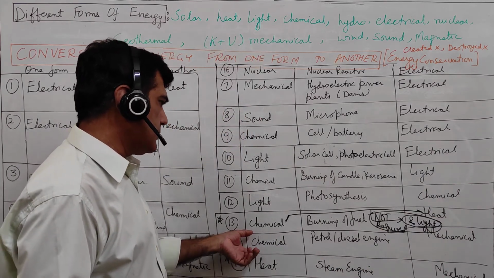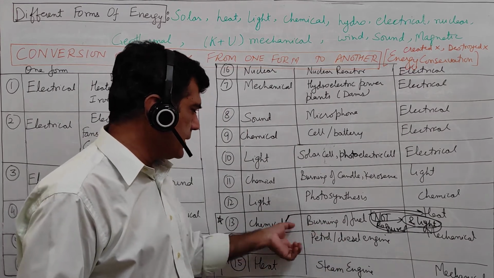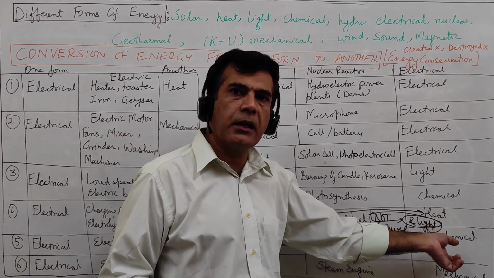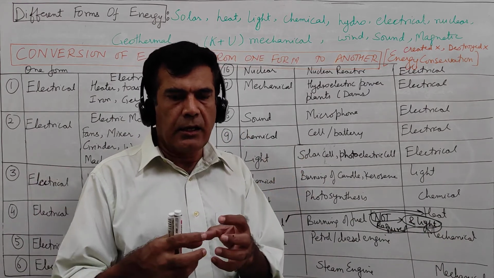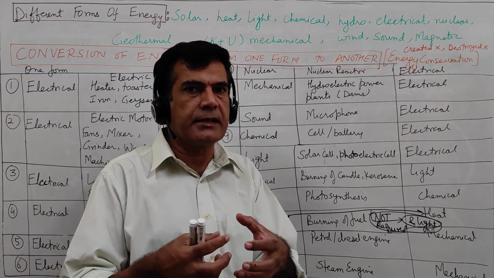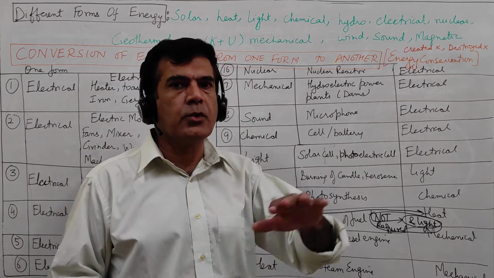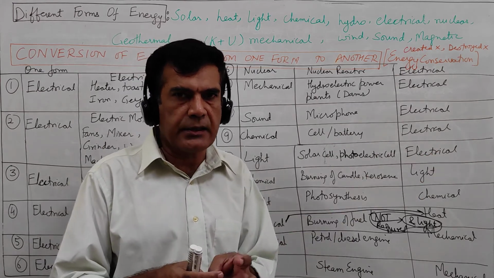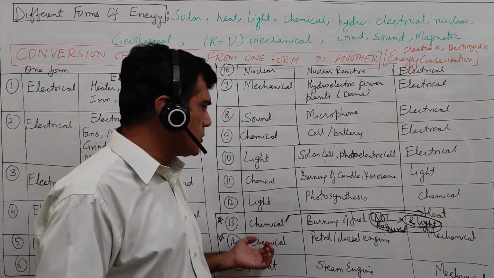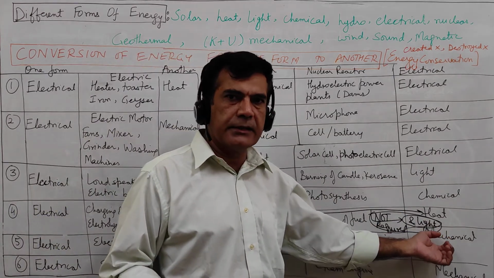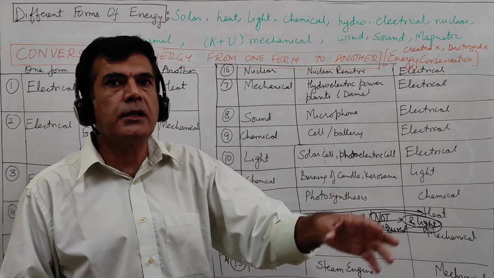Then chemical energy into mechanical energy. So petrol and diesel engine. Here also complete chemical energy is not converted into the mechanical energy. A lot of energy is lost in the form of heat radiations, in overcoming friction, etc. So that energy lost to overcome friction, energy lost as heat radiation, is degradation of energy again. Because we want this chemical energy to get completely converted into mechanical energy. Any other form of energy which appears due to the phenomenon taking place is a degradation of energy.